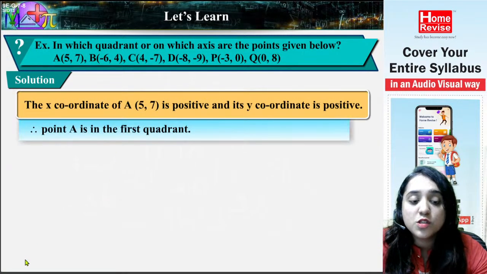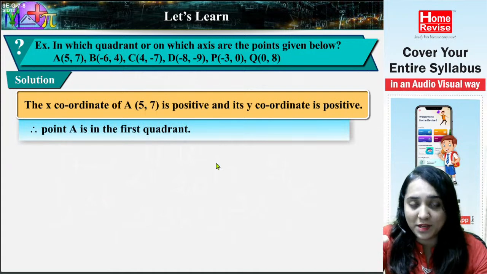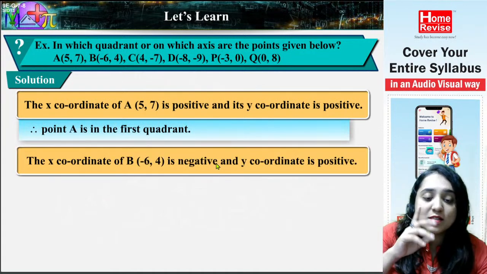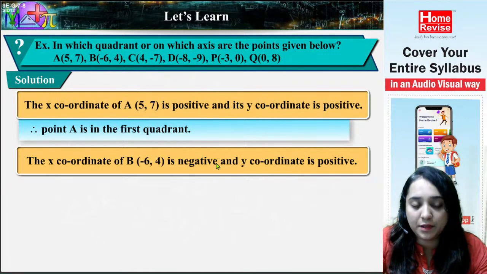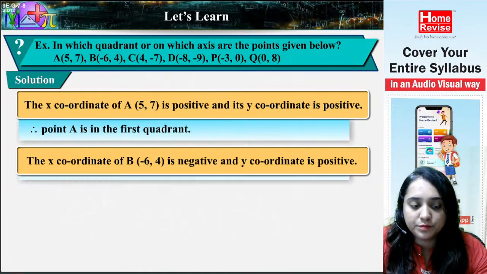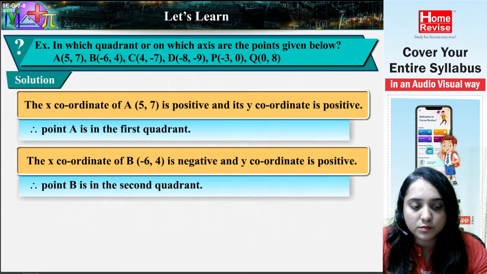Solution. The x-coordinate of A, (5, 7), is positive and its y-coordinate is also positive. Therefore, point A is in the first quadrant. Then next one was B, (-6, 4), minus and plus. The x-coordinate is negative and y-coordinate is positive. Therefore, point B is in the second quadrant.